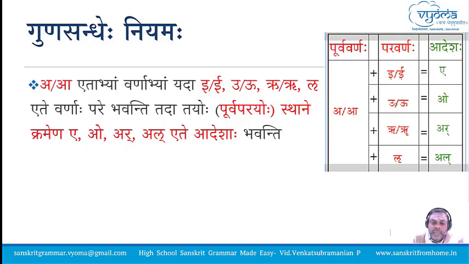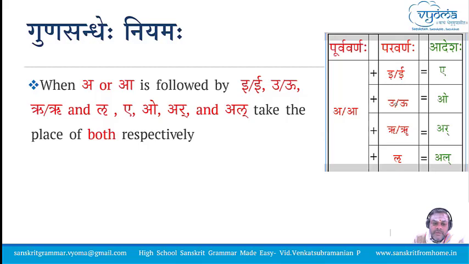It would be nice if we can practice the meaning of Gunasandhi in Sanskritam and try to tell the rule in Sanskritam itself. The rule in English: when a or aa is followed by i, u, r, l, then e, o, ar, al take the place of both respectively. In the sense, e, o, ar, al come as adesha.